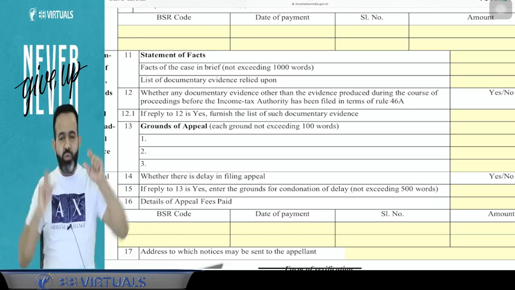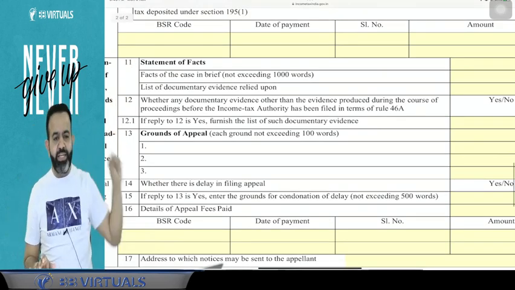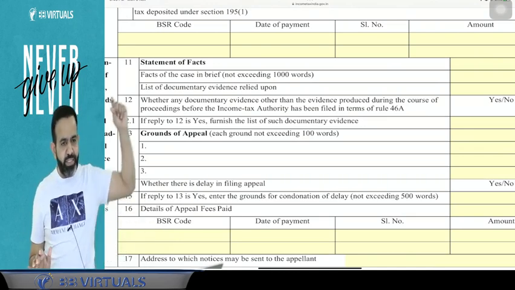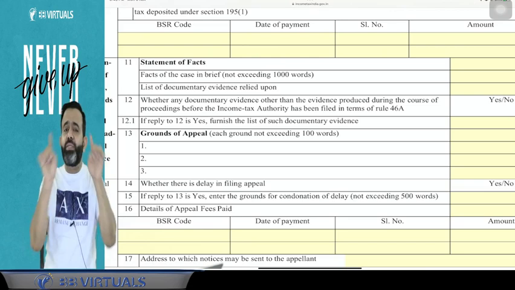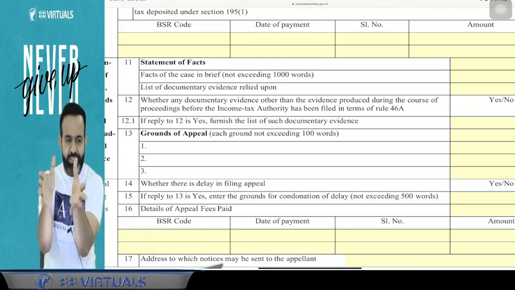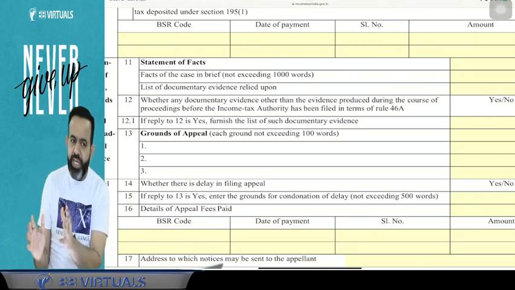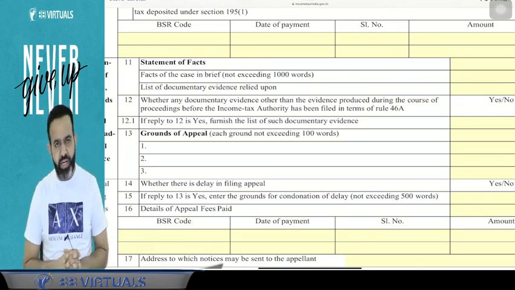So have you understood the difference between statement of fact and ground of appeal? Answer is yes. Now, the statement of fact means you just have to present your facts, what exactly your case is. Just you have to present your case, your facts. That is called a statement of fact.